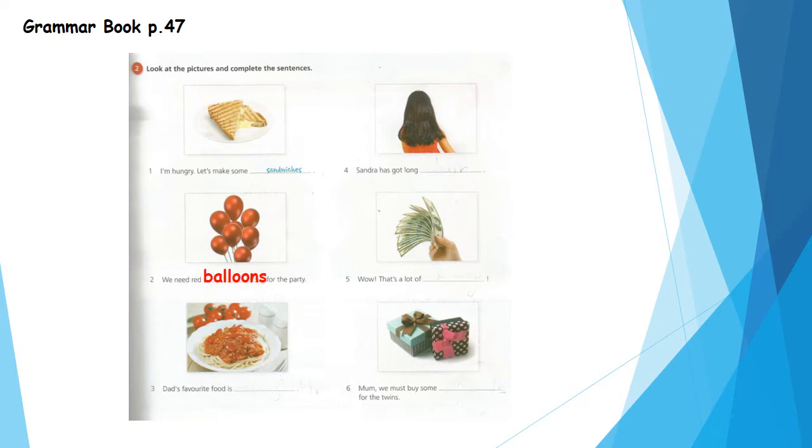Number 3. Dad's favorite food is... Yes, super. What can you see in the picture? Yes, it's very yummy. Yes, it's spaghetti. Yes, it's uncountable, so we don't put S.